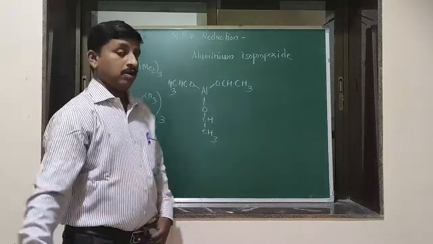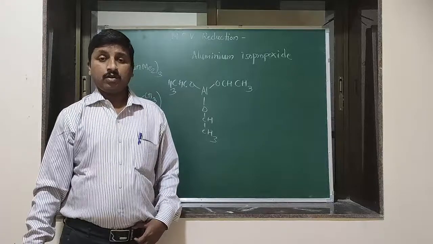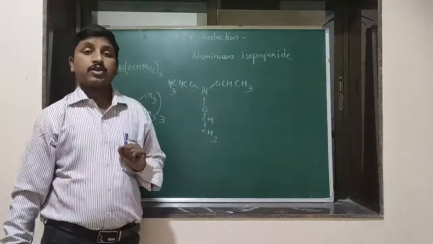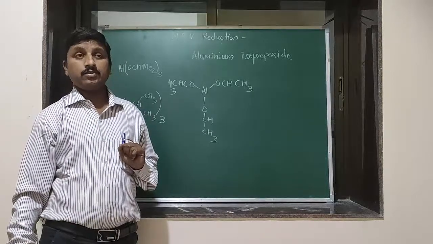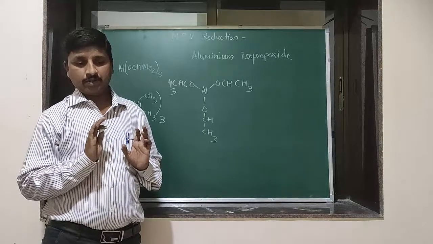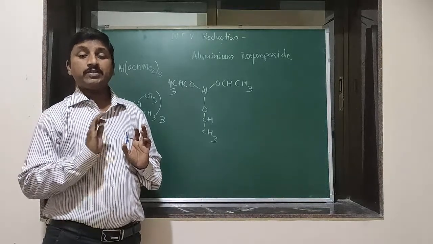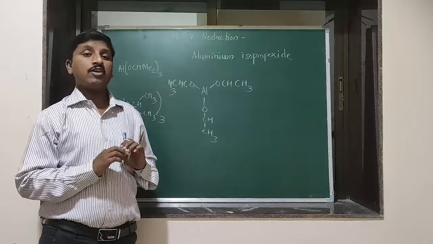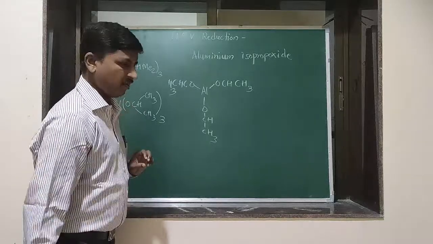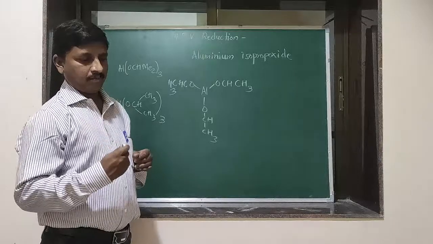Hello friends, the catalyst used in the MPV reduction is aluminum isopropoxide. Okay, so the structure of aluminum isopropoxide is somewhat difficult to represent. So I have tried here to represent the structure of aluminum isopropoxide in 3 ways or 3 types.